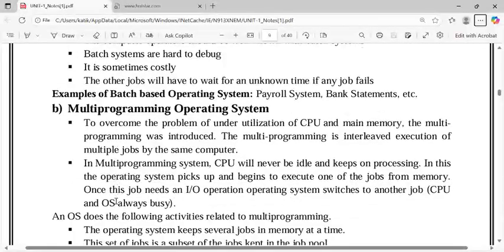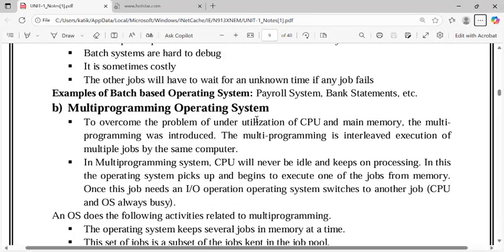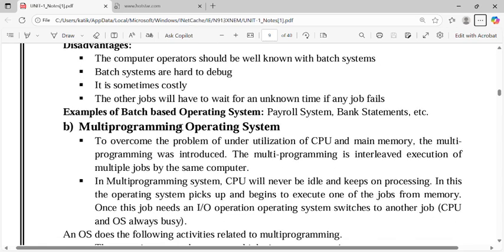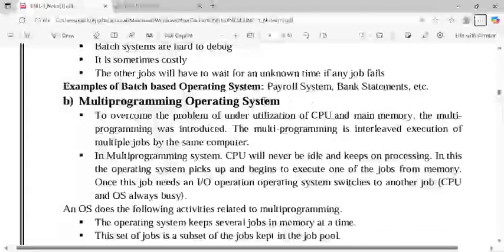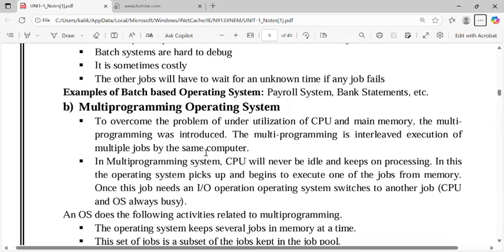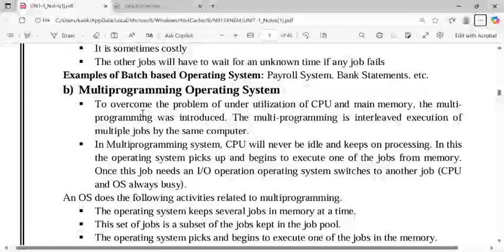Now we will discuss another operating system, that is the multi-programming operating system. To overcome the problems and disadvantages in the batch operating system, the multi-programming operating system was introduced. Same thing, to overcome the problem of underutilization of CPU and main memory, multi-programming was introduced. Multi-programming is the interleaved execution of multiple jobs by the same computer.